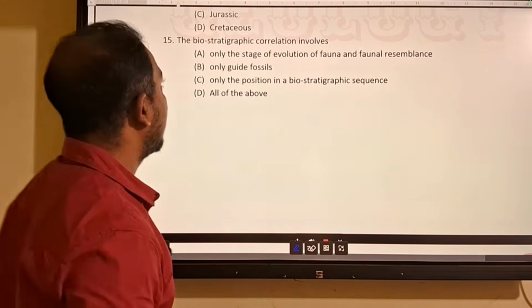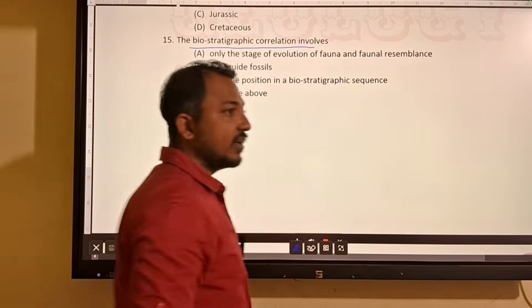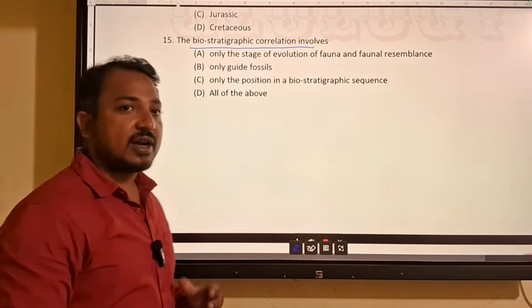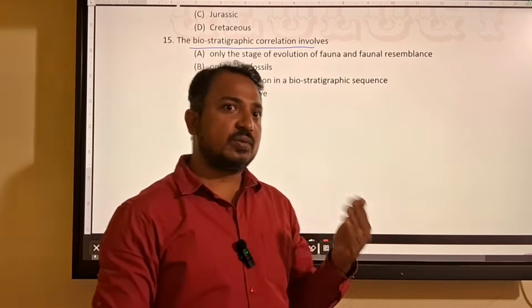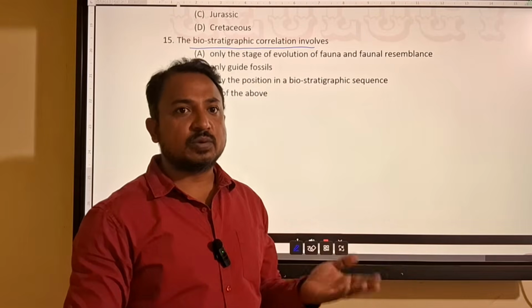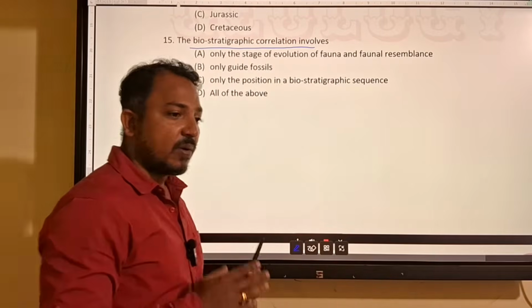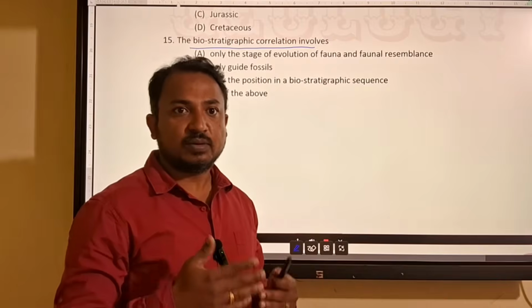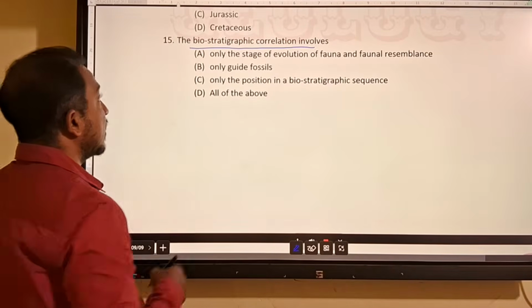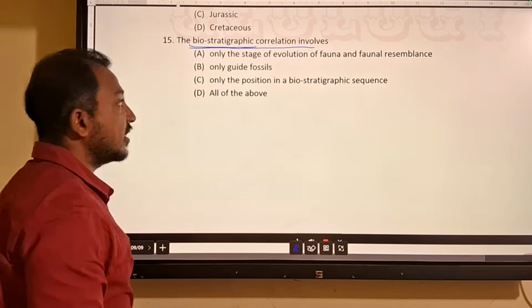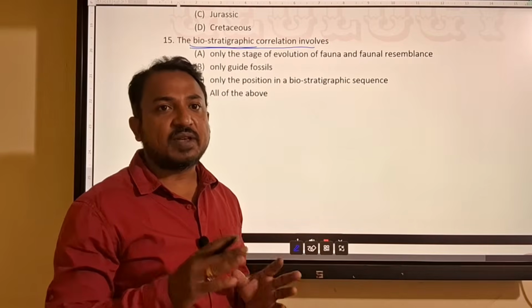So come to the next question. The biostratigraphy correlation involves. Biostratigraphy is where the strata are defined on the basis of fossil content. We define different types of biozone: taxon range zone, interval zone, concurrent zone, lineage zone, abundance zone, assemblage zone. All these zones can be used to correlate strata in other regions. So what do you mean by biostratigraphy correlation? You have to show similarities between strata of different places on the basis of fossil content.